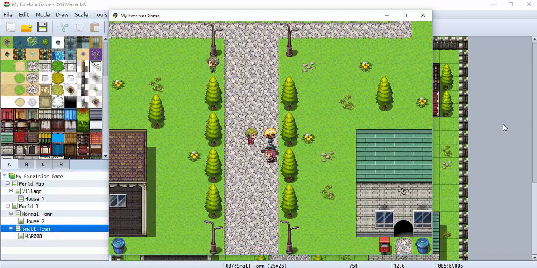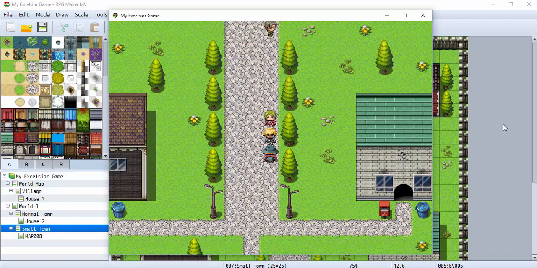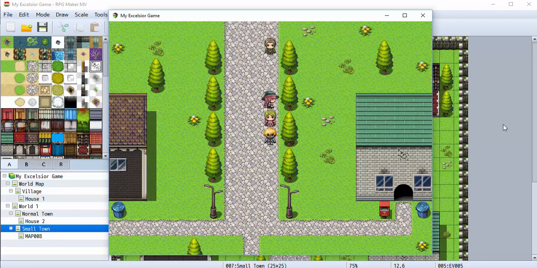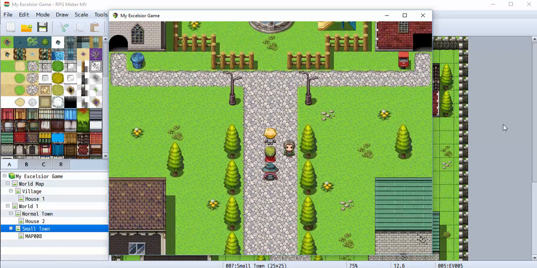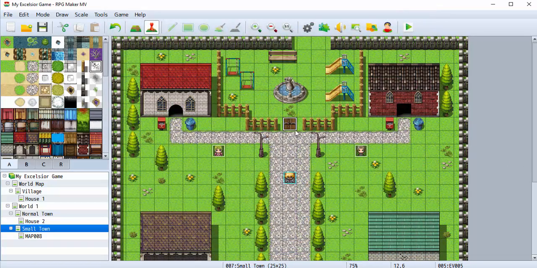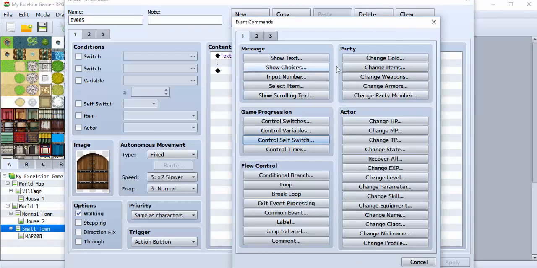So you can see, since they're on approach, they're going to approach me. And then we just heard the gate open. Boom. And that's it. There are so many sound effects that you can add to events. Just to go in and show you.